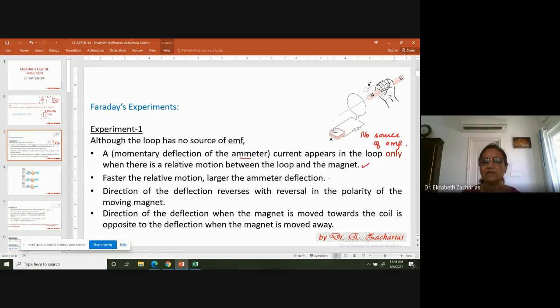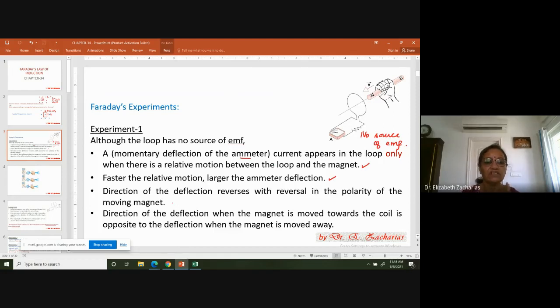The second is when he moves the magnet faster, he finds that the ammeter deflection is large, or in other words, there is a larger current. So that means the velocity of the motion has got something to do with the current.